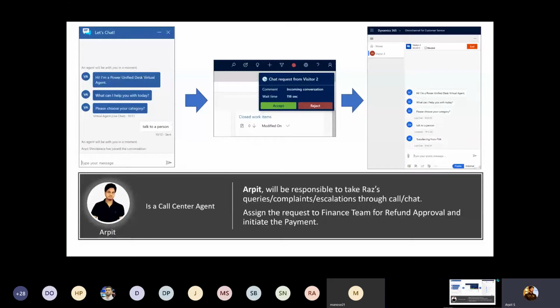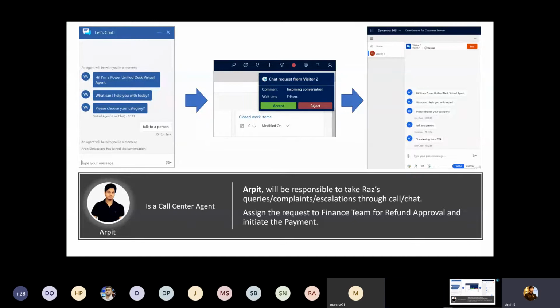I will play the role of the call center agent, and I'll be responsible for taking the RAS and other customer queries, complaint escalation through calls, and the chat integration. I'm going to demonstrate how you can easily integrate the live chat. Once I am done with the chat with the customer, I will assign the request to the finance team for refund approval and initiate the payment.